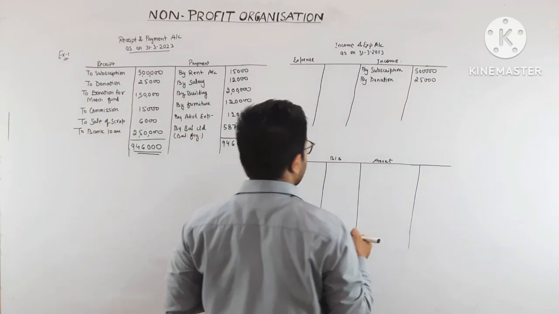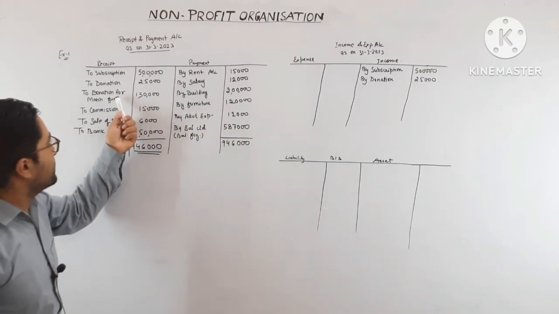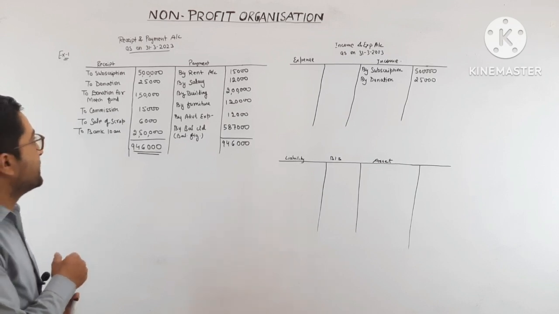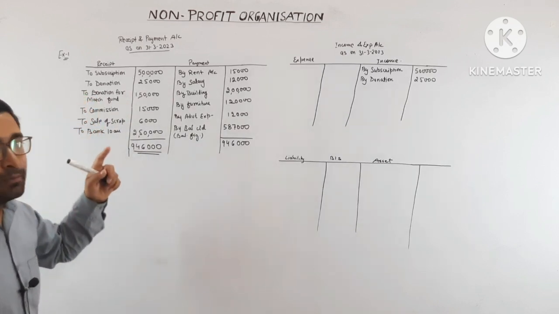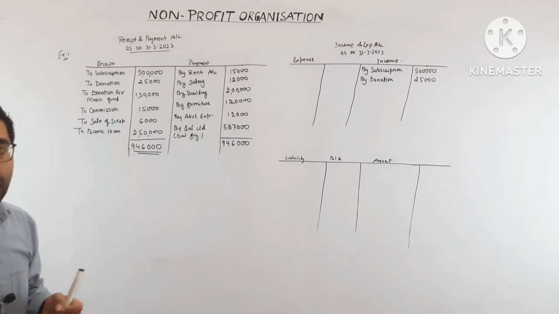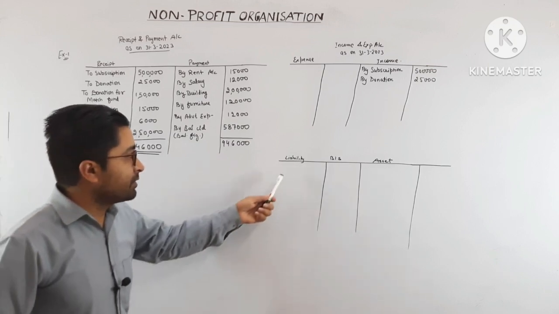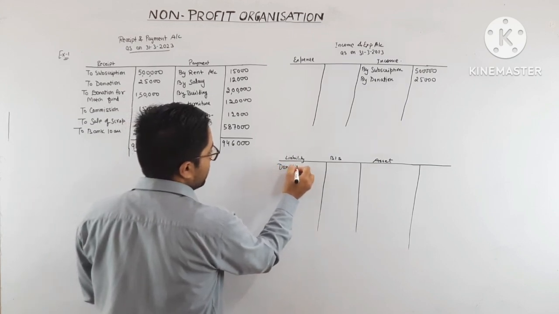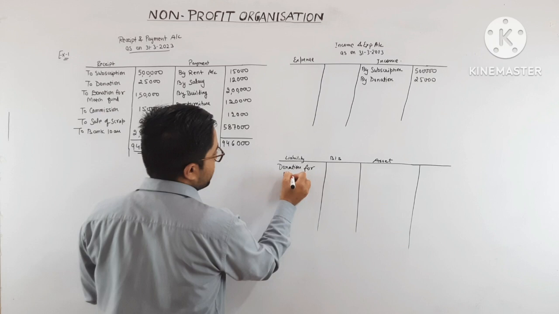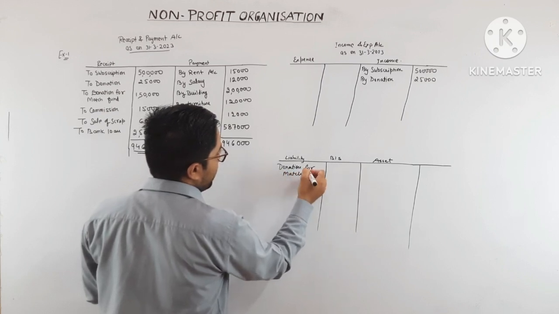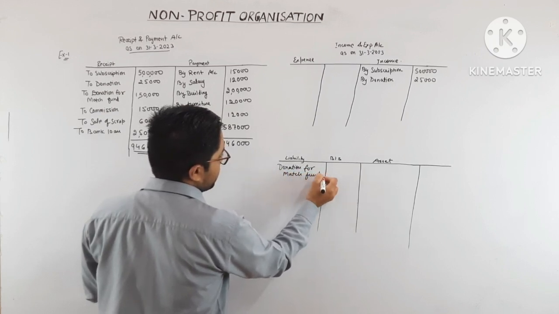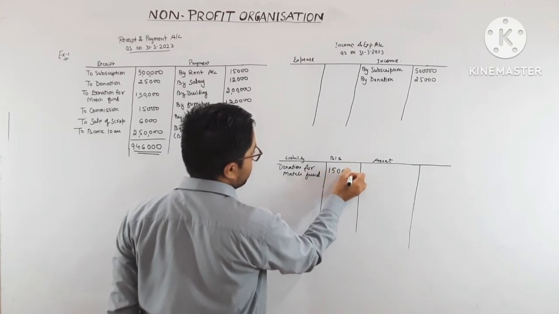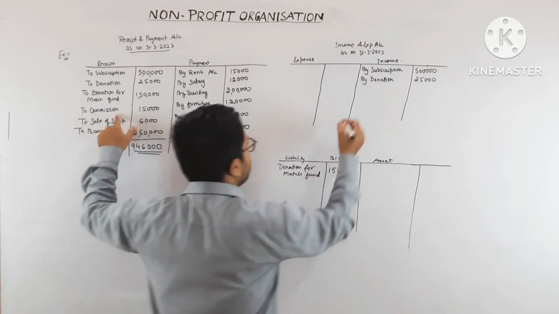Donation for the match fund. As you know, this is a specific donation only for the match fund, to be used only for organizing the match. So it will be a capital receipt and it will be recorded on the liability side. So record here donation for match fund in the balance sheet, since it is a specific donation: 1,50,000. To commission, commission is revenue in nature.